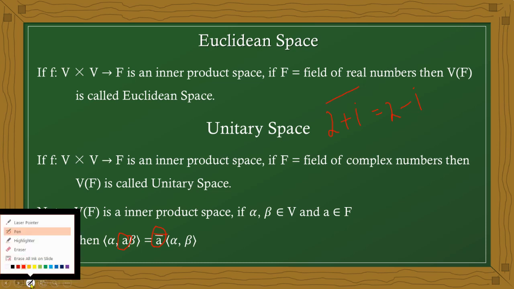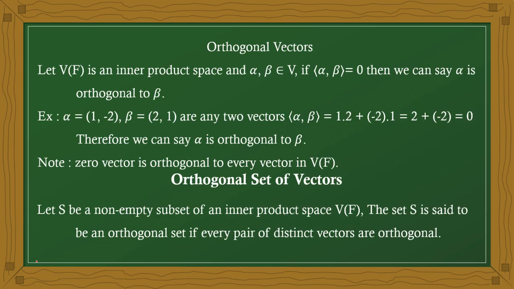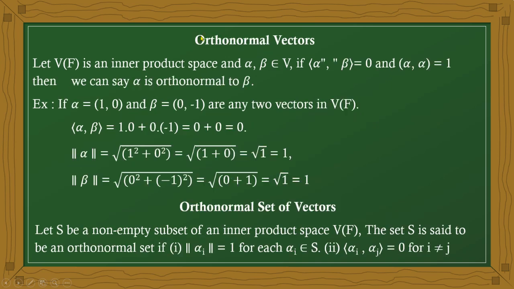Next now, I'll take next slide now. In the next slide, we have orthogonal vectors now. Okay? Now, what is the meaning now? Orthogonal, just a minute. Now, orthogonal vectors. Just a minute. Orthogonal vectors now. Just a minute.